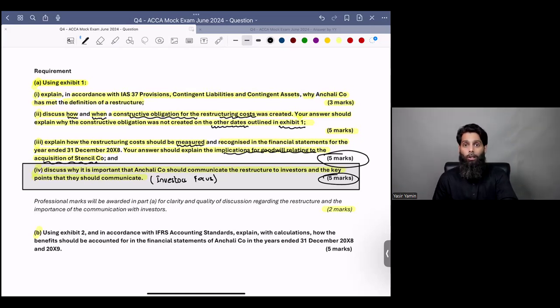Now, the examiner wants you to understand that whatever accounting standards you apply, let it be IAS 37 or IAS 19 for that sake, you are not just applying that particular accounting standard just to save your job. That's not your domain. Your ultimate domain is that you're answerable to your shareholders. So you need to have that investor's perspective in your mind, and you need to define this answer as well. I'll let you know how to answer this part as well. Don't worry about it. All right.